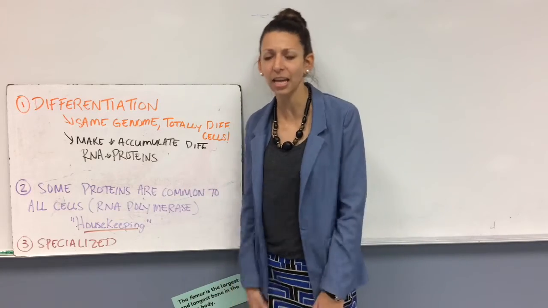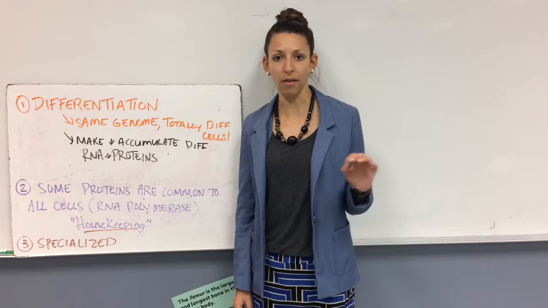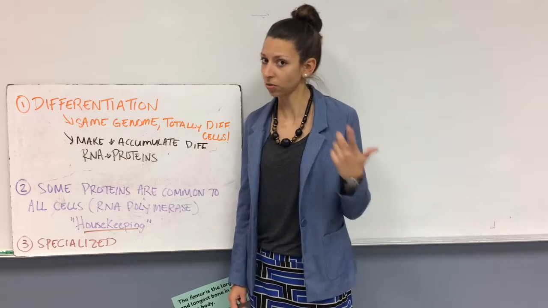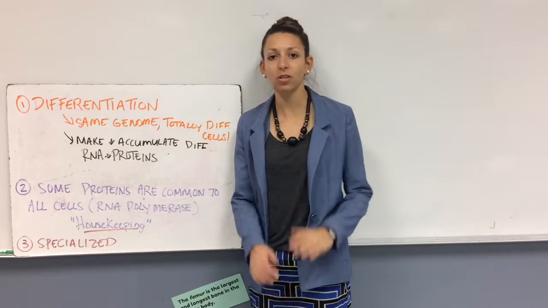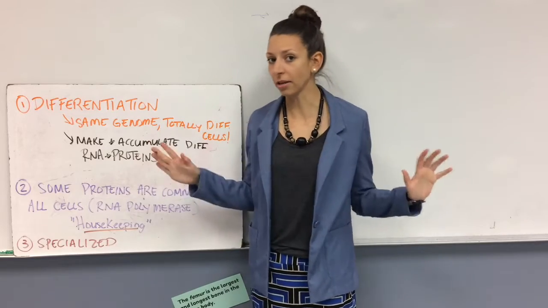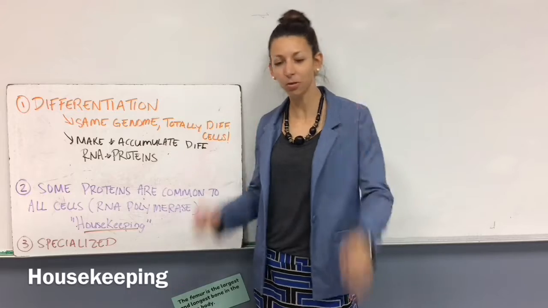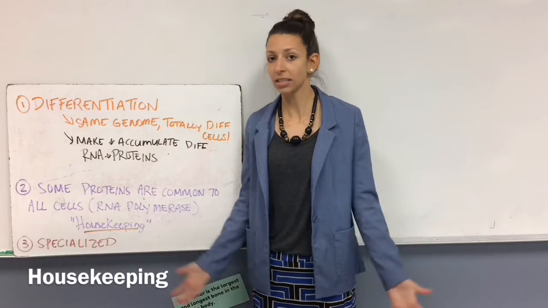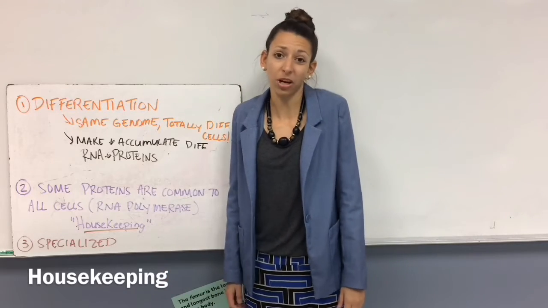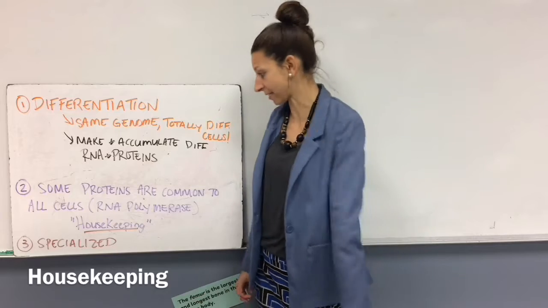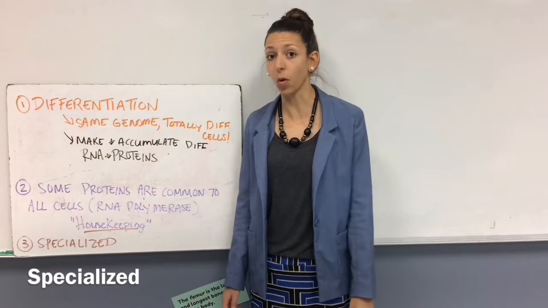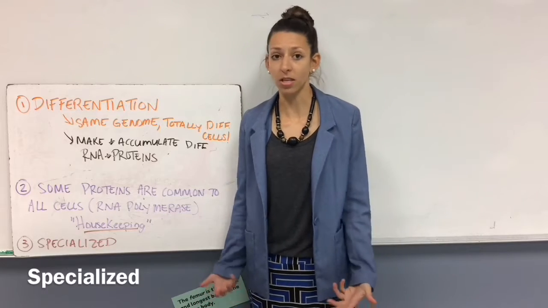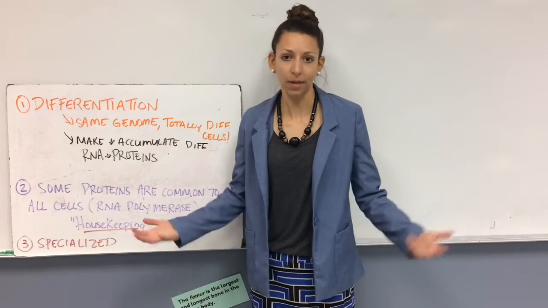So what regulates that? A lot of it's going to be on the actual level of initiating transcription. So we'll talk about that in a little bit. Some proteins, though, are going to be transcribed and produced in all cells. So some proteins are actually housekeeping proteins that are necessary no matter what cell it is, such as RNA polymerase. You're pretty much going to need that one in all of your cells. However, there's a lot of proteins in RNA that are specialized and will only appear in certain cells based on what the cell has to do or how it functions.